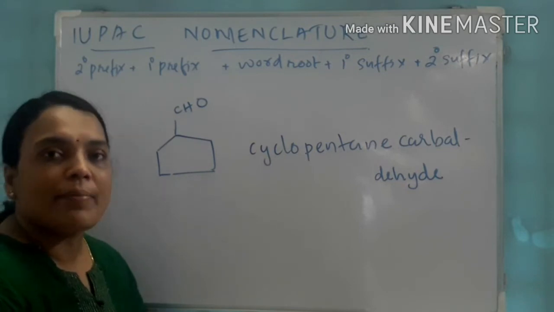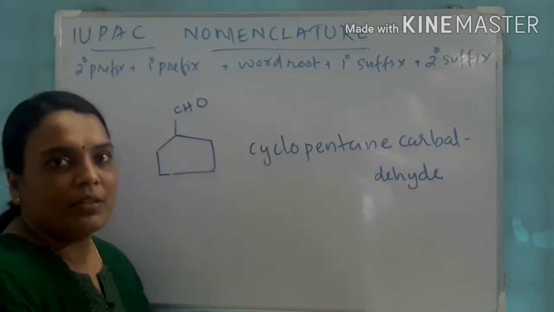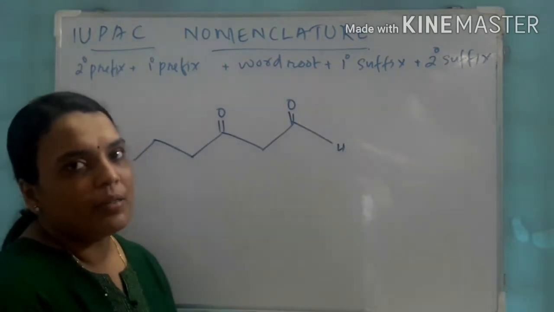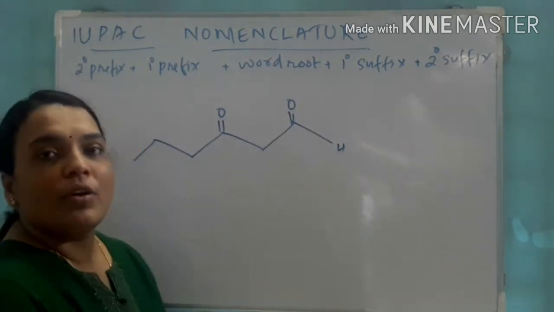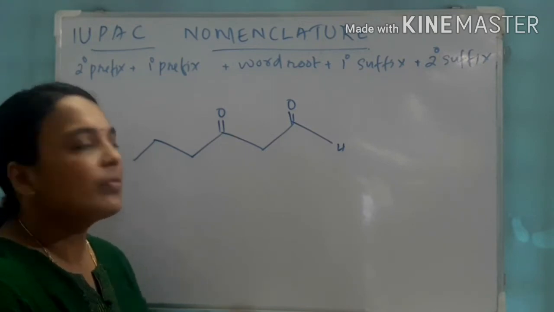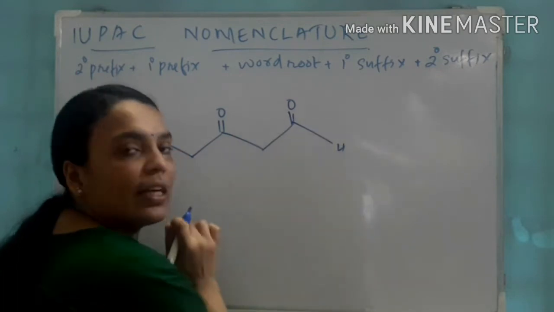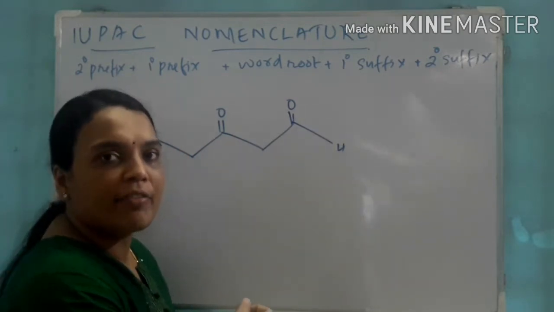Cyclopentane carbaldehyde. Got it? Let us see another example. Look here. Which are the functional groups? Here it indicates COH, that means CHO. That is the aldehydic functional group.